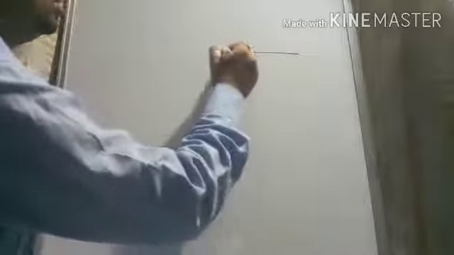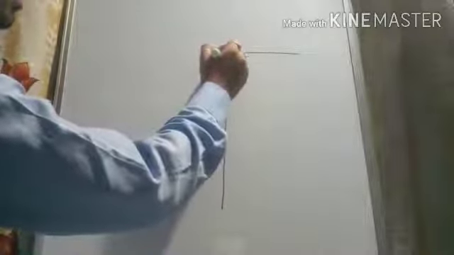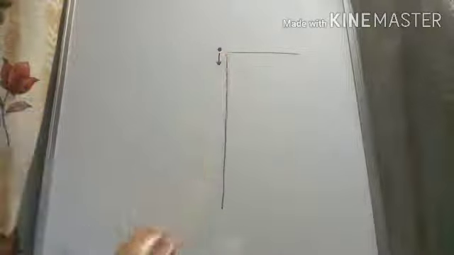Let g equal to 10 meter per second square for simplifying the calculation. What is its speed on striking the ground? Now here we consider that there is a certain height which is called a ledge, and from here a car drops down, falls in the downward direction.